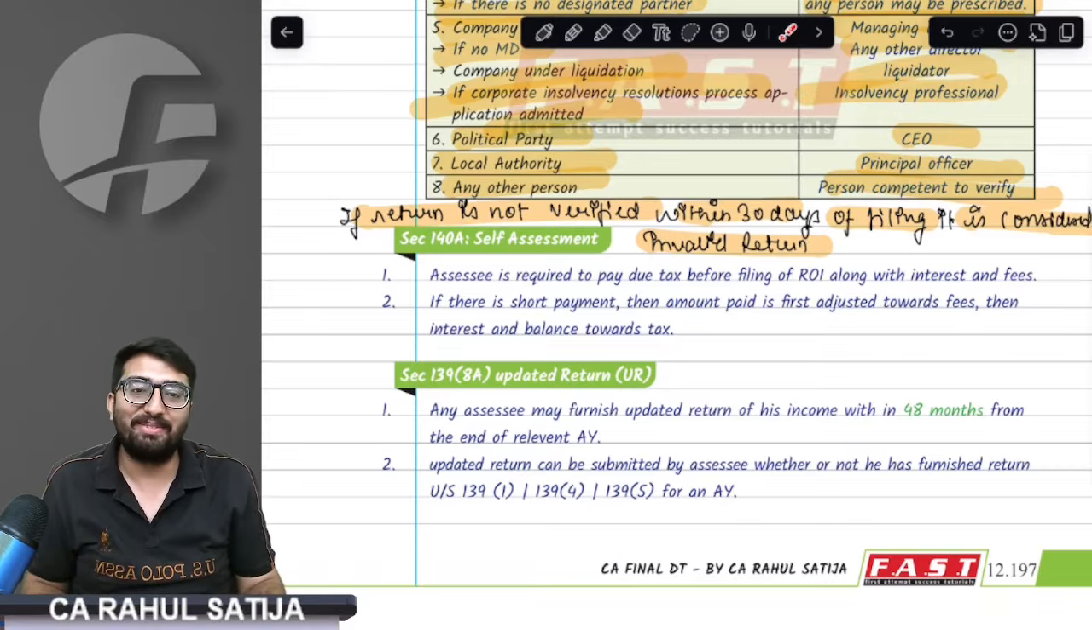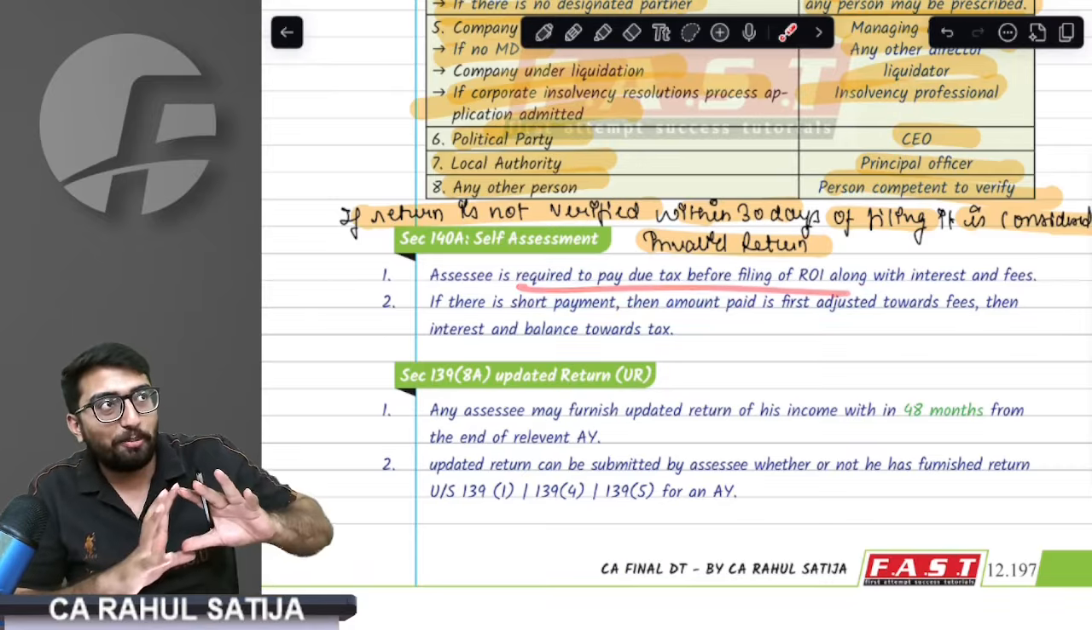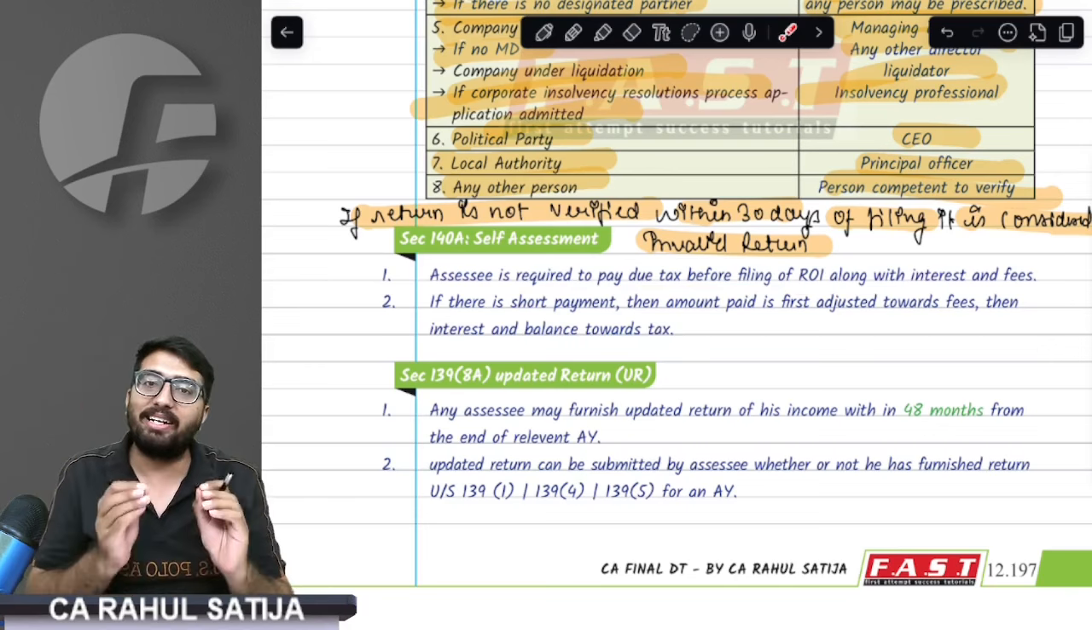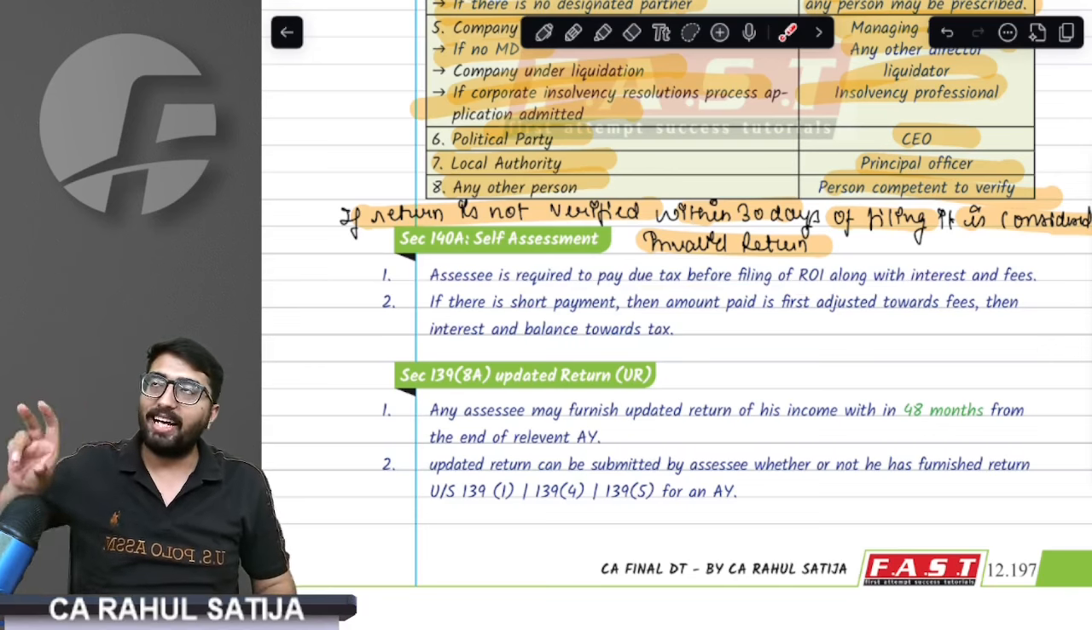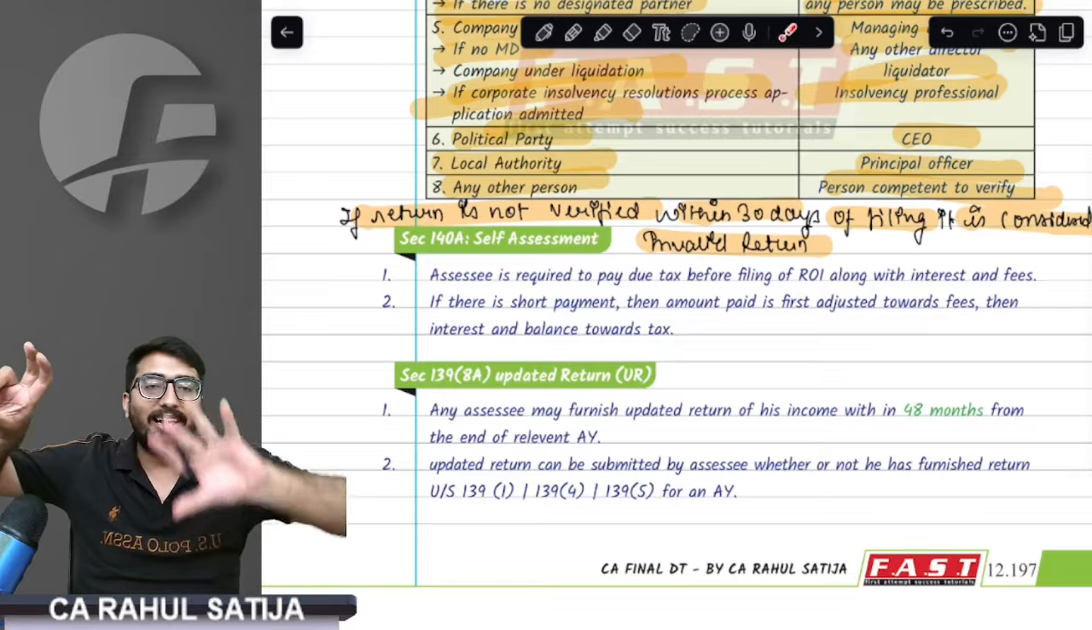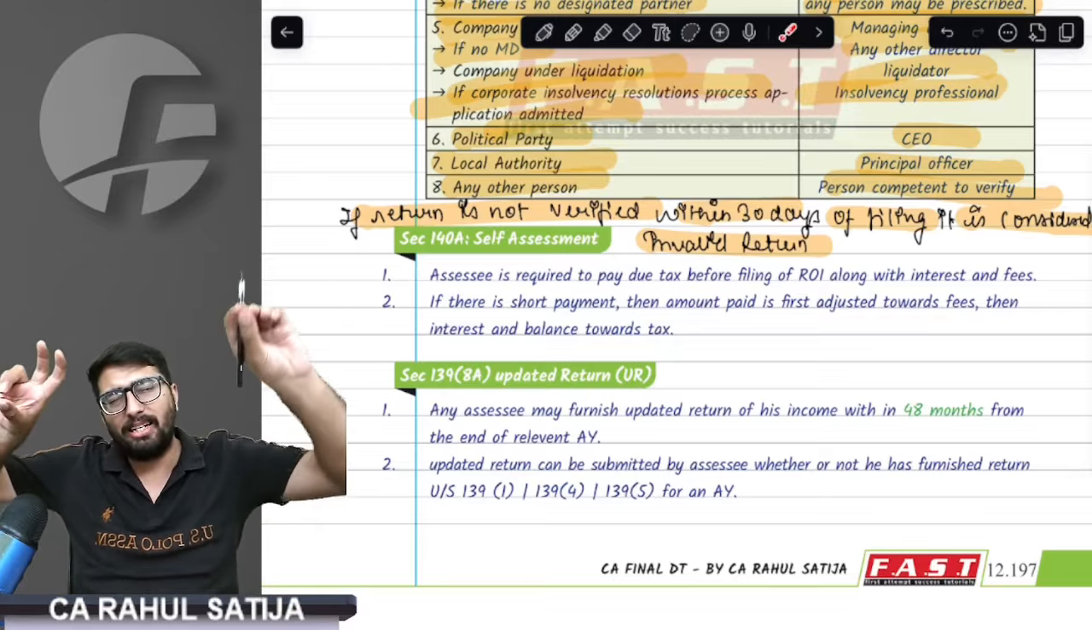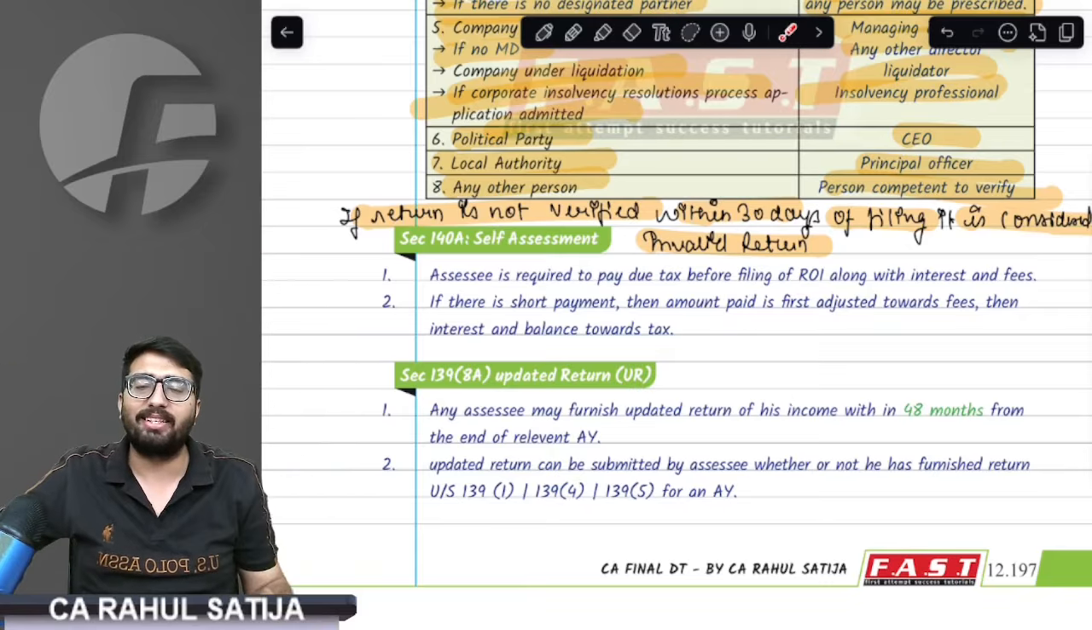148 is self-assessment. What is this point about? The provision says, whenever you pay any taxes in the assessment year, it is self-assessment tax only. Any tax paid in the previous year is advance tax. Any tax paid in the assessment year is self-assessment tax.